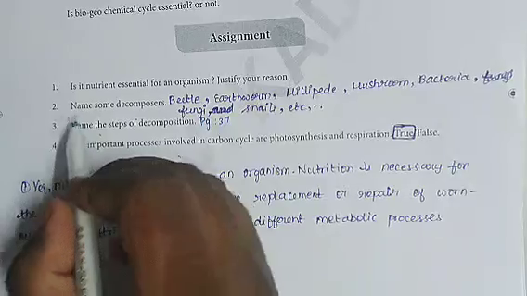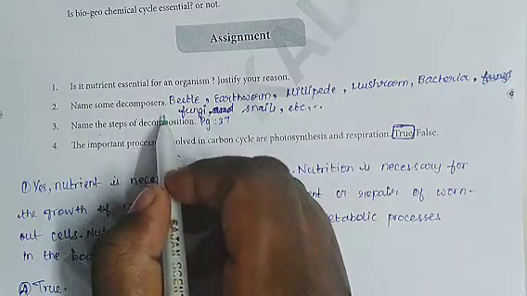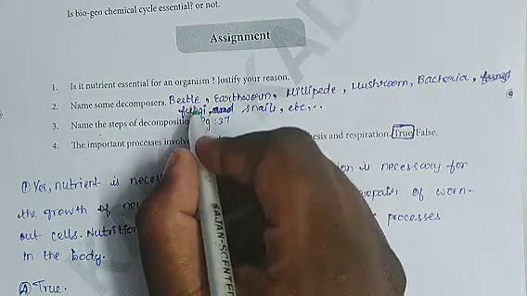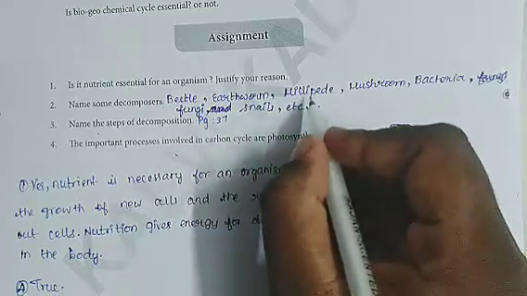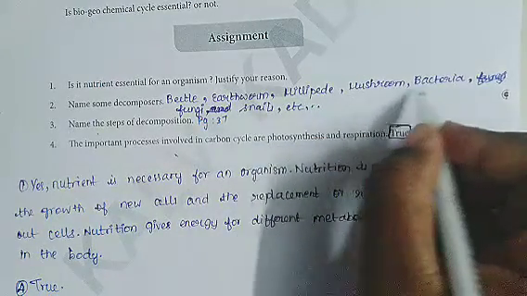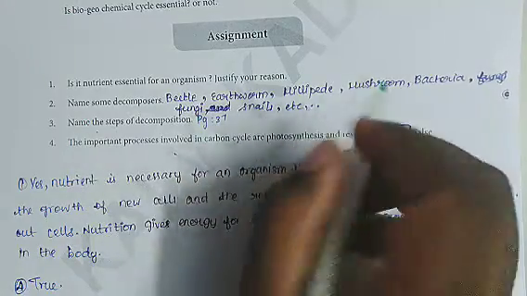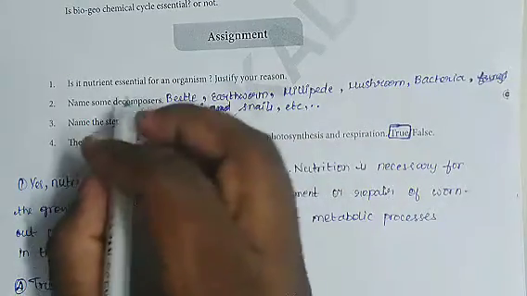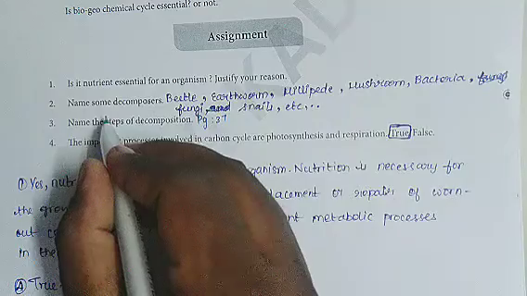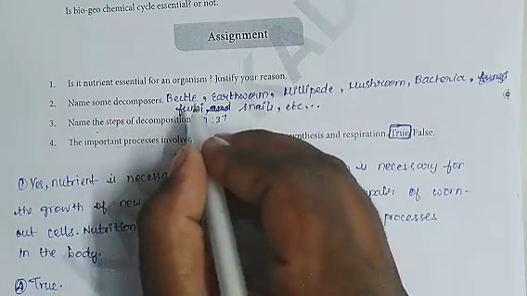Next, second question, name some decomposers. The correct answer is beetle, earthworm, millipede, mushroom, bacteria, fungi, snails, etc. This is the answer for second question.